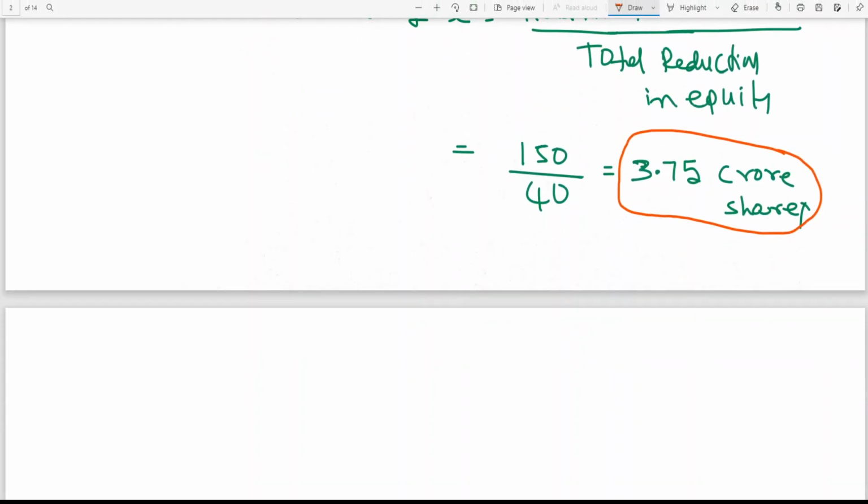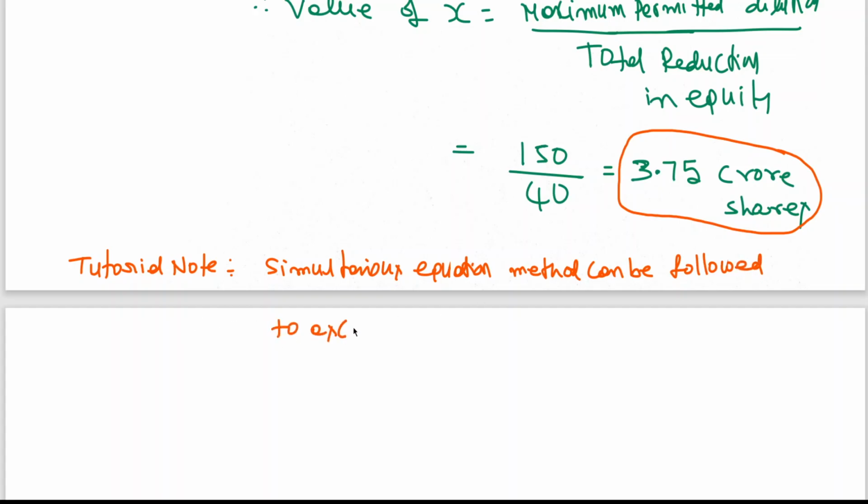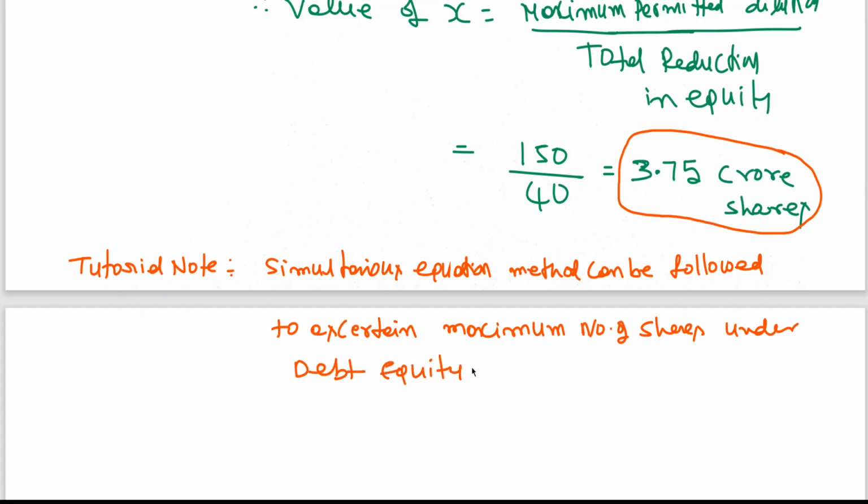And as I told you, just as a tutorial note I am giving, don't write it in the examination: you also can use the simultaneous equation method to ascertain the maximum number of shares under the debt equity ratio test.